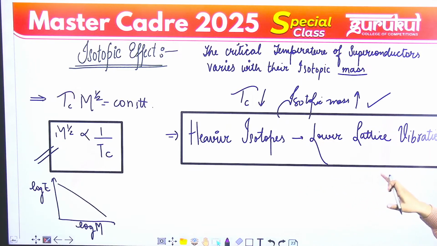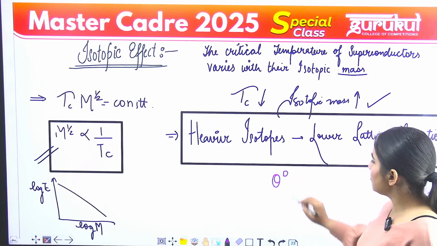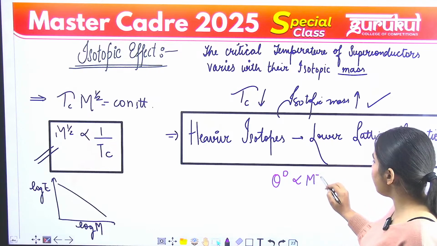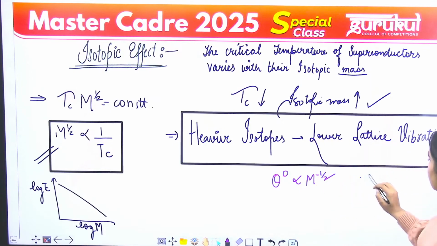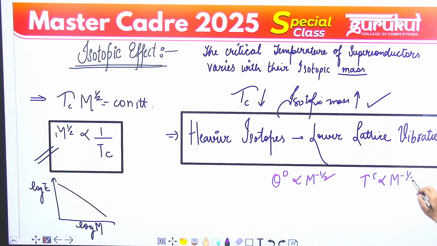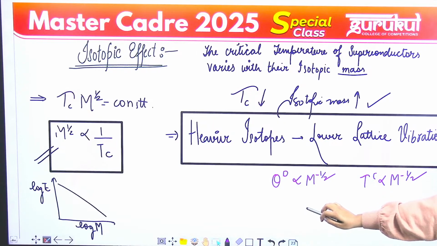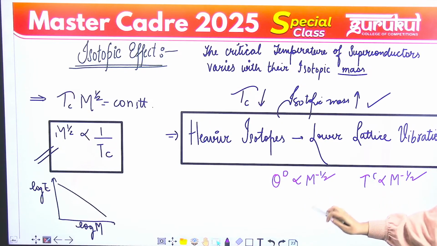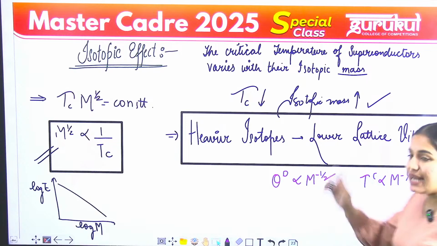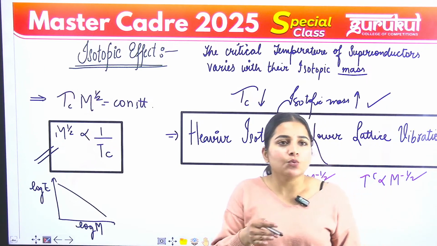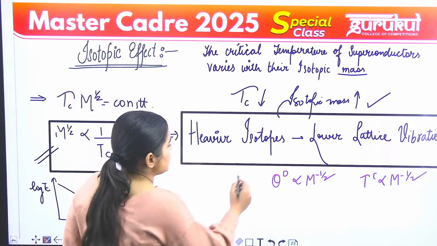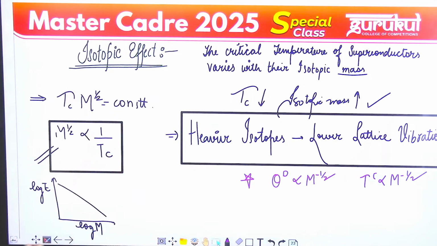It is well known that the Debye temperature theta D of the phonon is also proportional to m to the power -1/2. The Debye temperature that we study, theta D, is also proportional to m^-1/2. Like here, Tc is also proportional to m^-1/2. Critical temperature and Debye temperature both have the same variation with the isotopic mass. So the relation suggests that the lattice vibration must be related to the superconducting state of the material. Okay, clear, all of you?